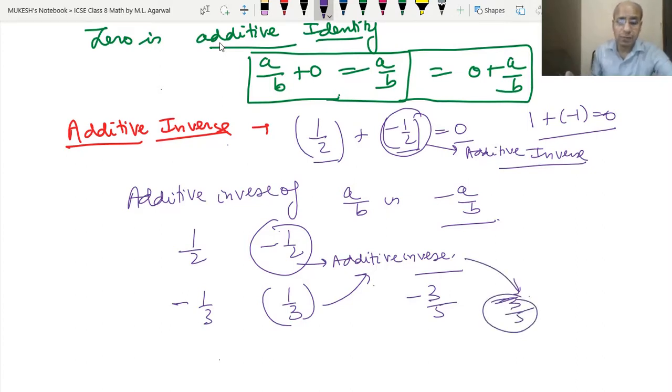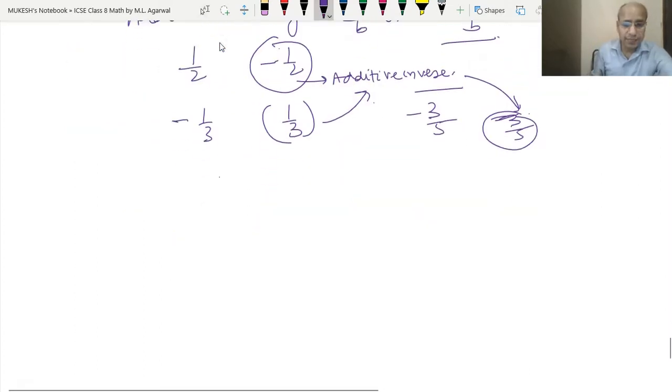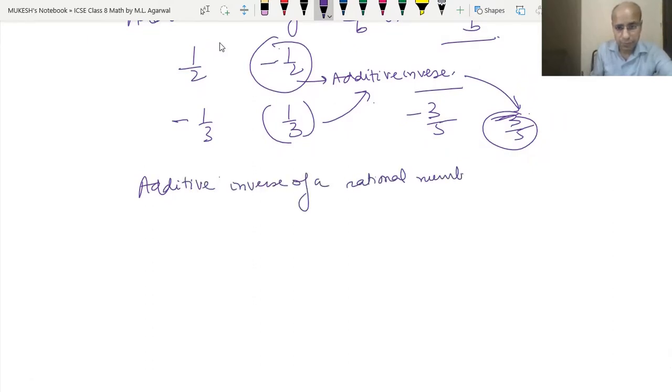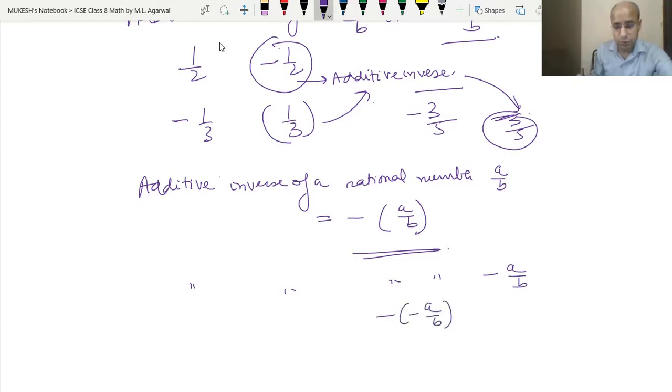Whatever number is given, to write its additive inverse we make the sign opposite to the sign of the given number. So we can write the formula that the additive inverse of a rational number a upon b is equal to negative of a upon b. So this is the additive inverse.